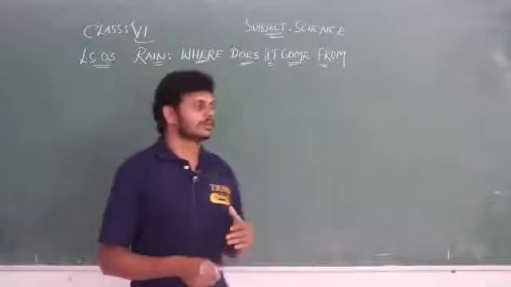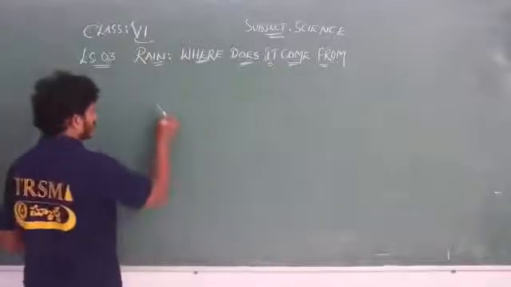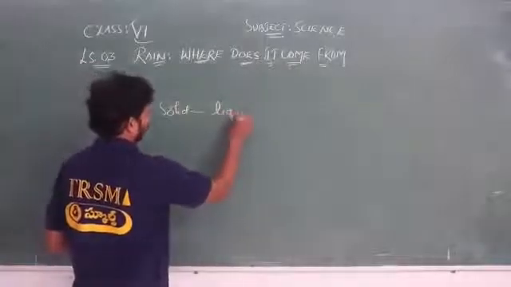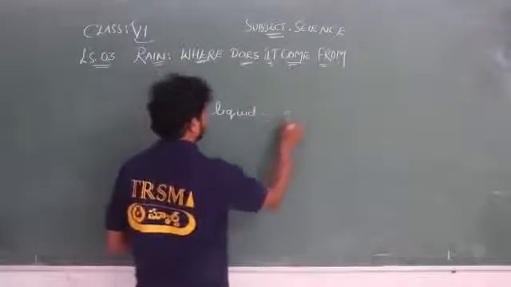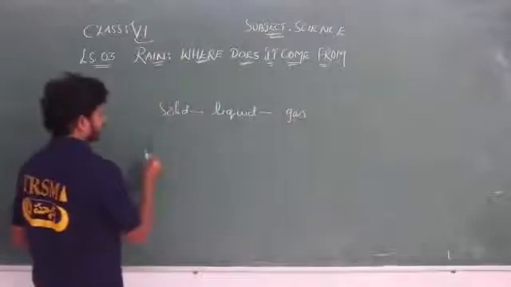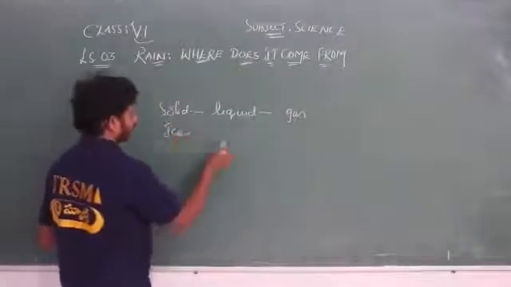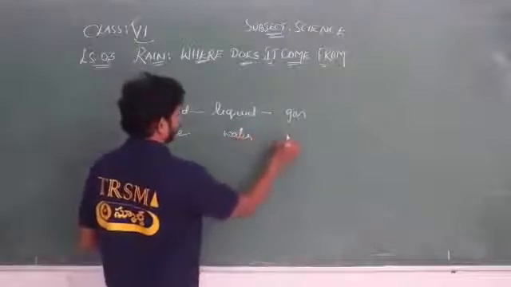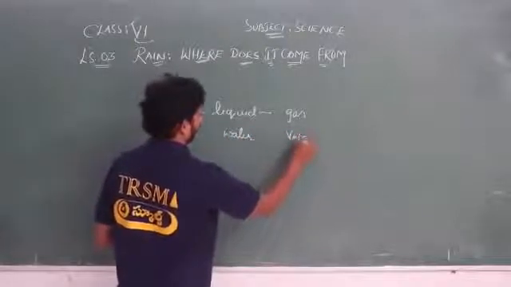So solid changes to liquid, and liquid changes to gas. Examples are ice, water, and water vapor.